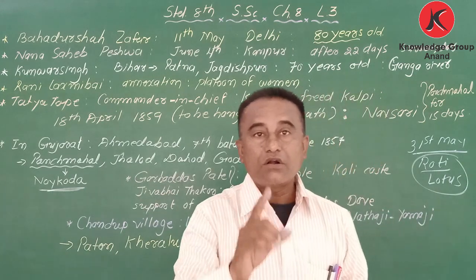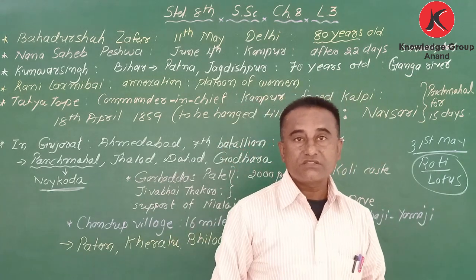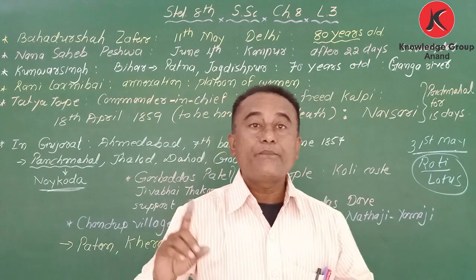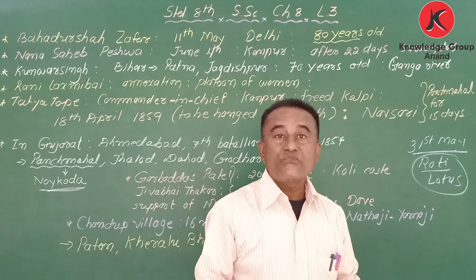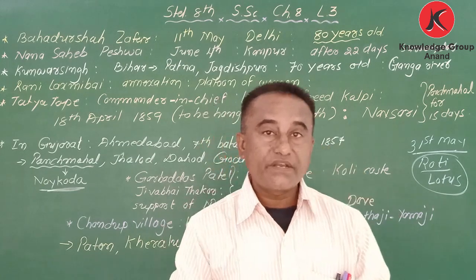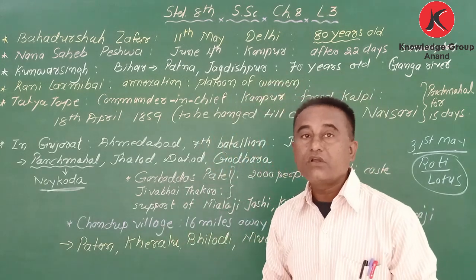Got it? In order to fight against the Britishers, Rani Lakshmibai made a platoon of women. But she also died.